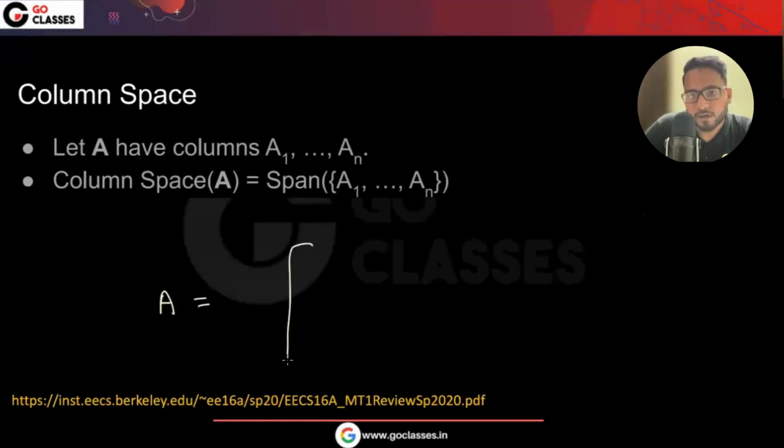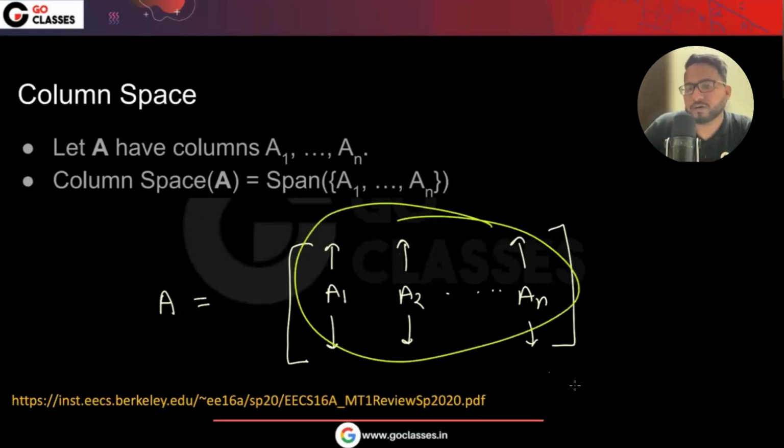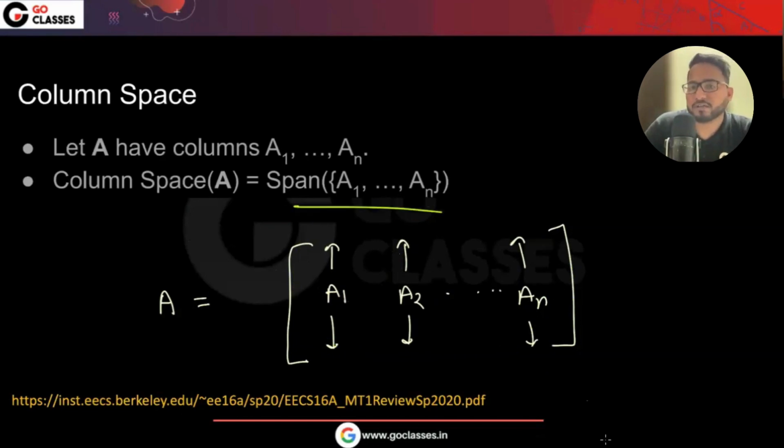For example, this is A1, this is A2. Let's suppose this is the matrix whose columns are A1 to AN. Then column space is very easy by definition. It is just a span of all these vectors. It's a span of all the column vectors. This is the column space. Understood?